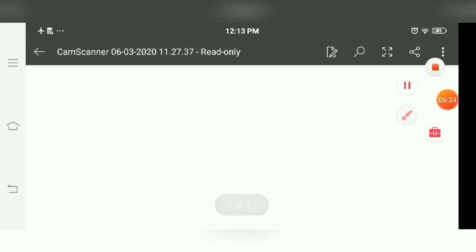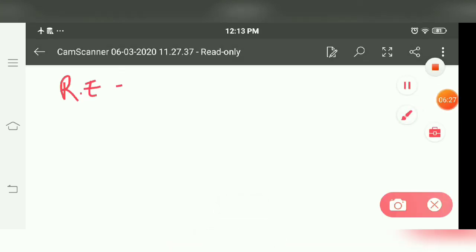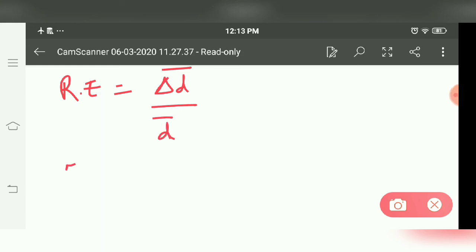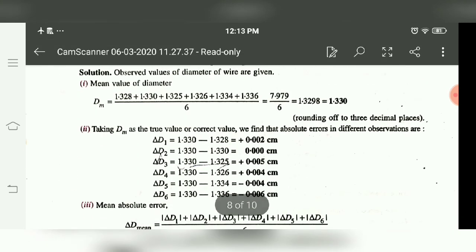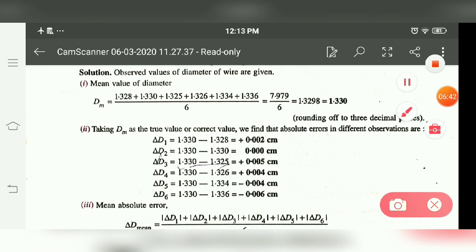Then you have to calculate the relative error. This is simply the mean absolute error upon the true value. Then you have to calculate the percentage error, that is relative error into 100. So what will we observe? First we have taken the mean, this is the true value here. Then delta d is this minus this, so these are all the values.